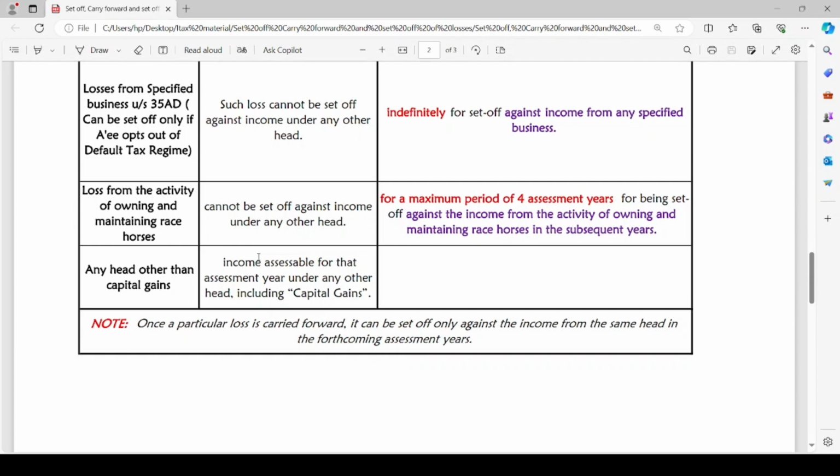That means for the loss incurred in the previous year, the assessee can choose to set off such loss against income from any other head earned in such previous year. But once the unabsorbed portion of loss is carried forward to subsequent years, it can be set off only against the same head of income. Loss from house property carried forward can be set off against income earned from the house property in the subsequent years, and no inter-head adjustment is permitted.